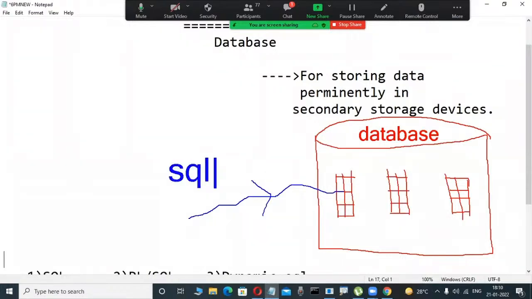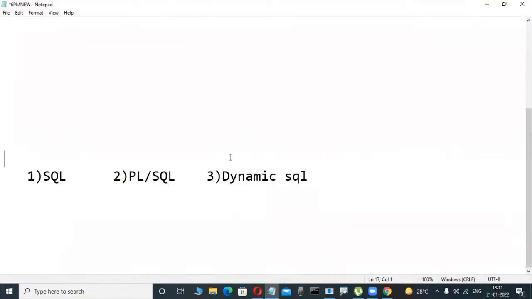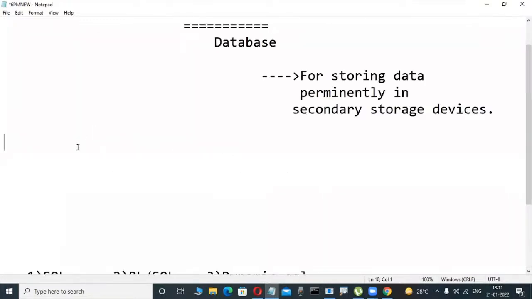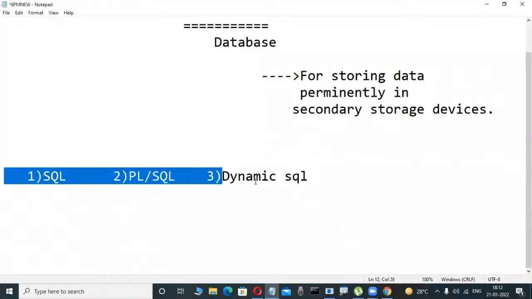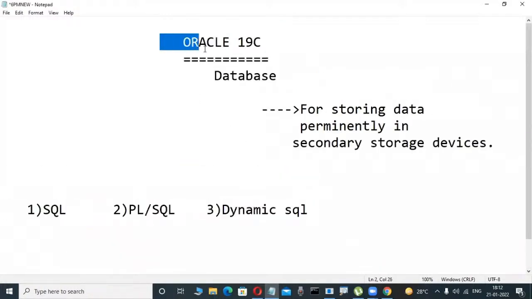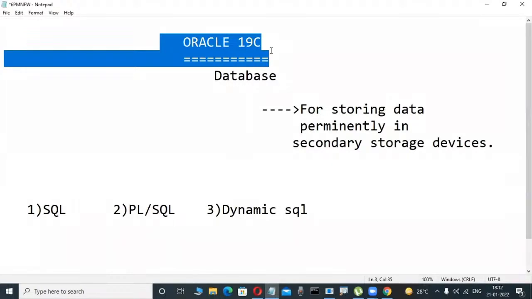Yesterday, up to this one I told you, a small thing. If you want to operate this Oracle software, we use SQL, structured query language. Another language is PLSQL, procedural language extension for SQL. Another language is dynamic SQL. Through these three languages, we operate this Oracle software in your companies.